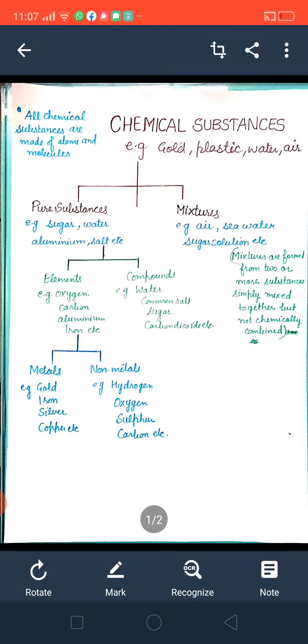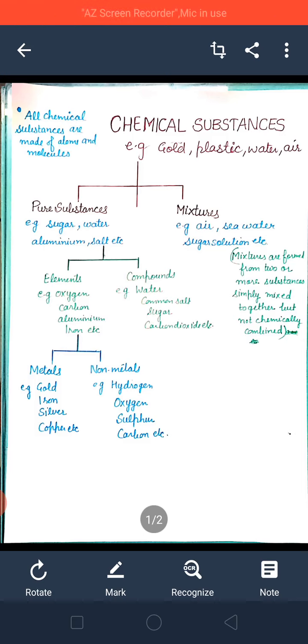And the third subtopic is hygiene. You have to write about the personal as well as the social. And the fourth subtopic you have to take is safety measures. What safety measures you have to follow while going outside the house and while inside the house. All these safety measures you have to write down on the A4 sheet. You have to make the project. Make it as innovative as you can.